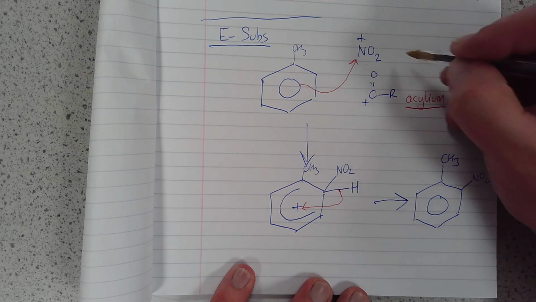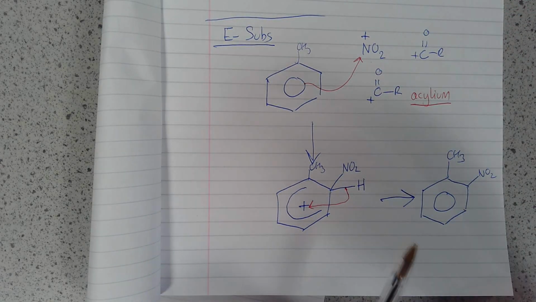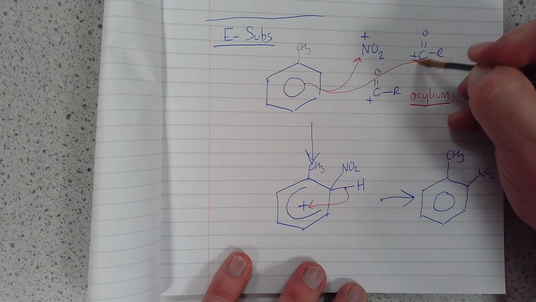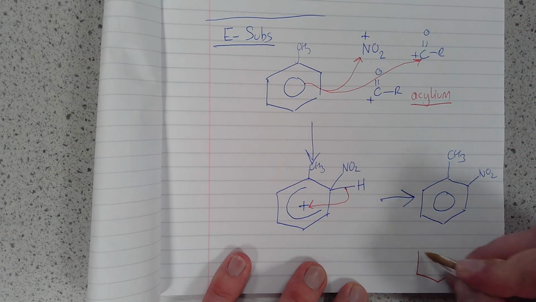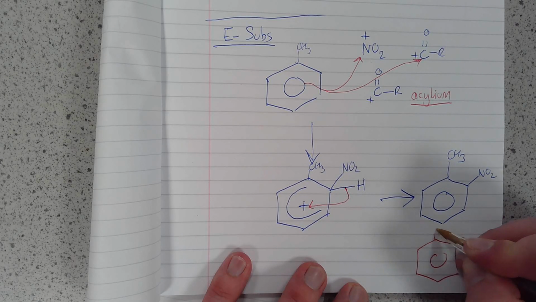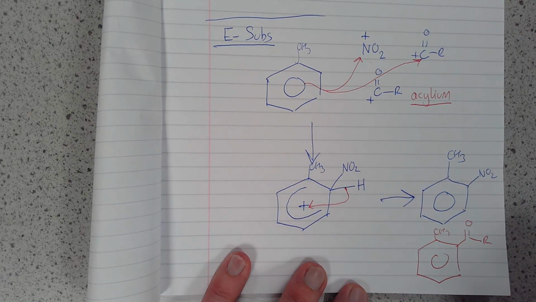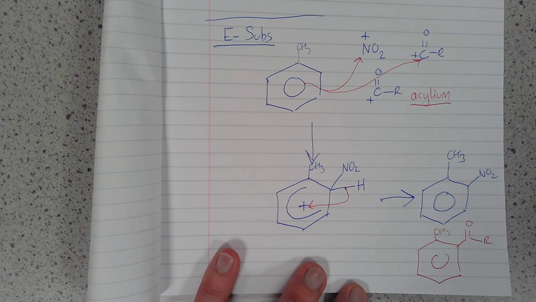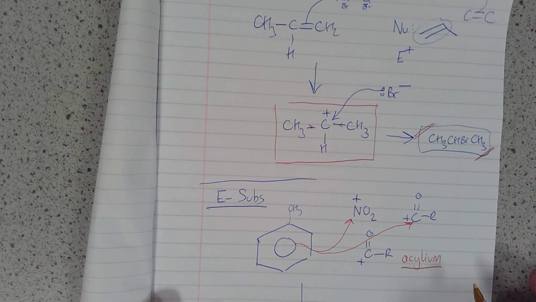Alternatively, again, if that had been the acylium ion, then you can imagine the arrow just goes to the C+. That's C, carbonyl R there, and you'd end up with just this product instead. Or whatever it was that's relevant to the context of the question. You make a ketone in that case, okay? So there's not much in common really. Some of the things that sort of come off the side of this though.